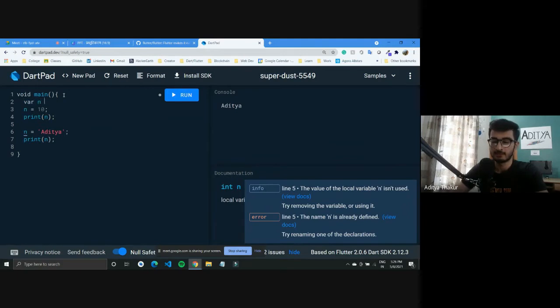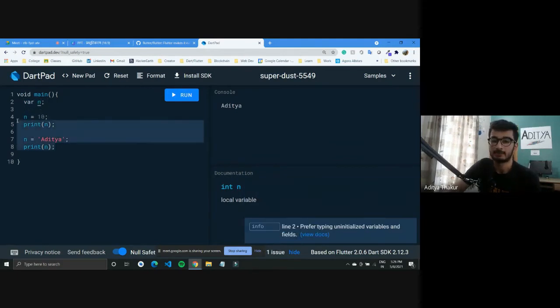So I have defined a variable n. Now I can dynamically give it an integer value and a string value. So it should take both 10 and a string value.